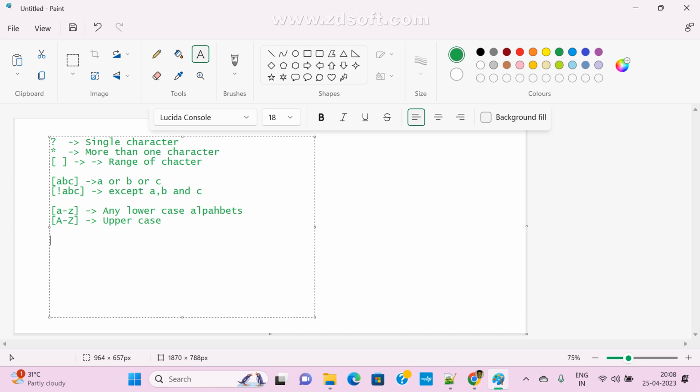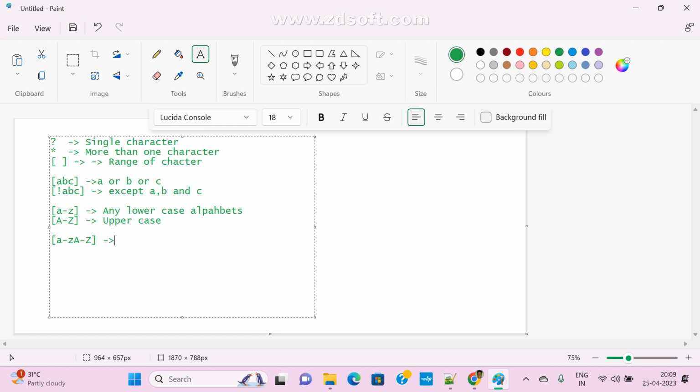If you want both, we can use a to z and the same with capital A to capital Z. In this case, all characters A to Z, any alphabet symbol.